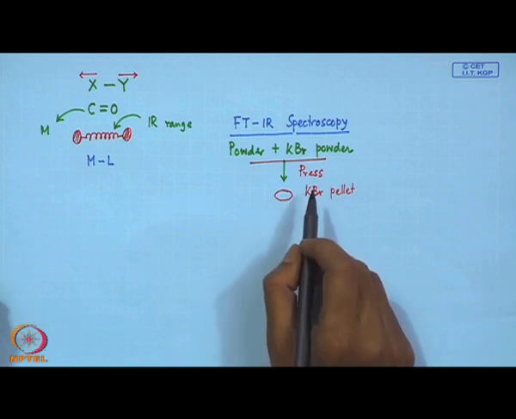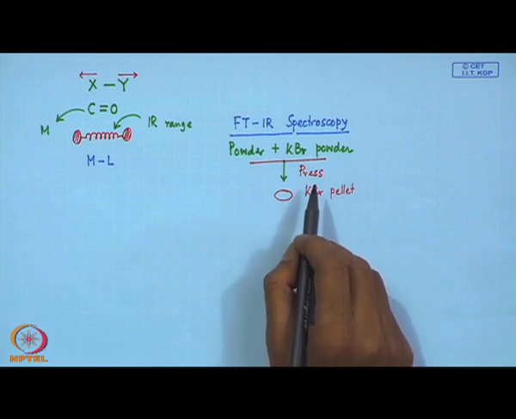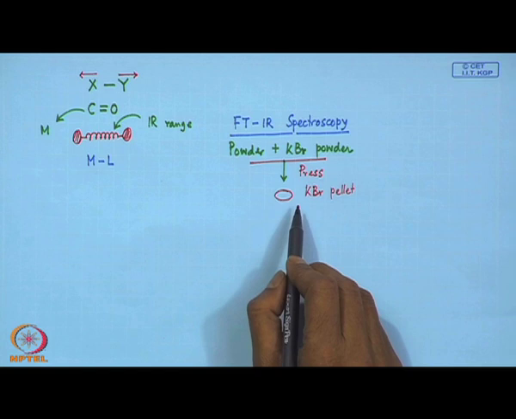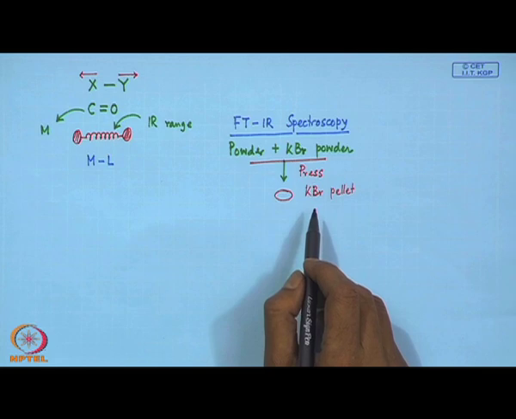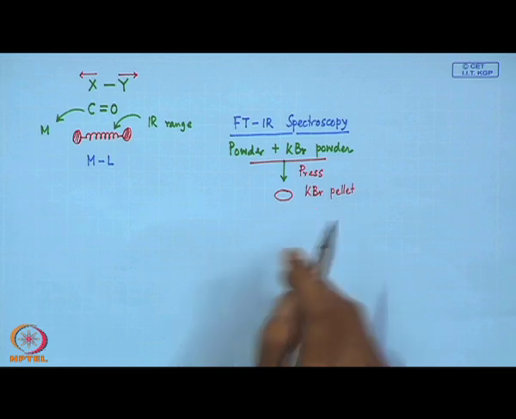If our sample is not robust or strong enough to support this process of recording the FTIR spectrum, it is not suited for measuring the spin transition and the spin crossover phenomenon.